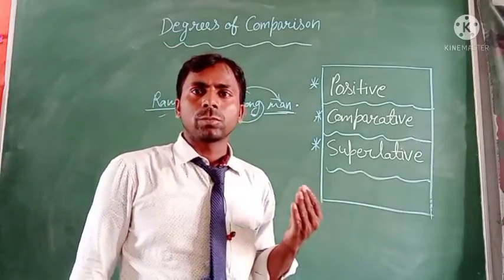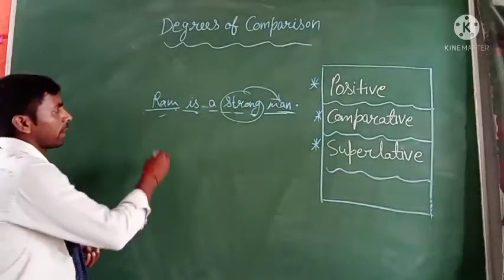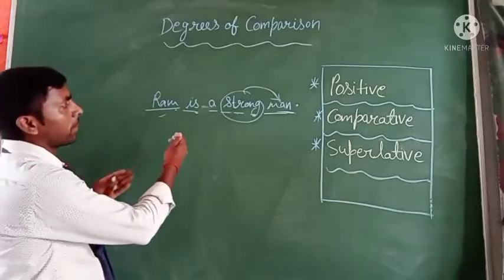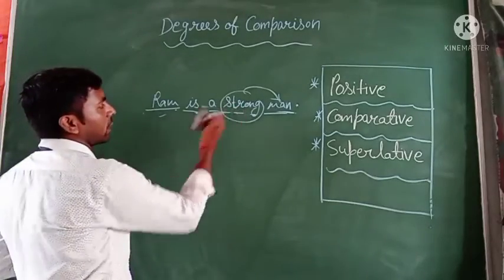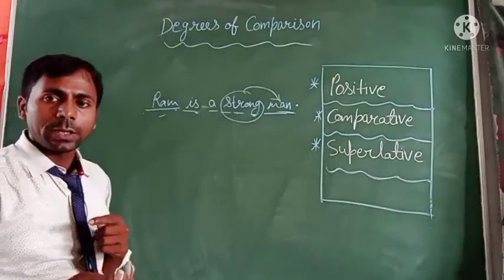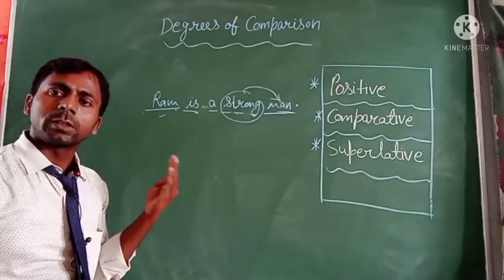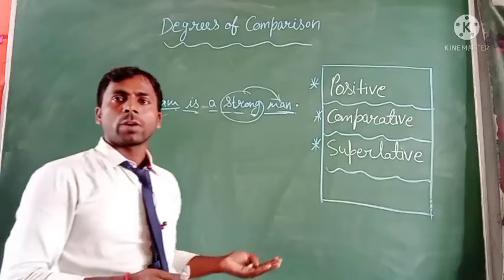Just like that, if there is one person, then we use the adjective as is. But when the noun is more than one, how can we use it?